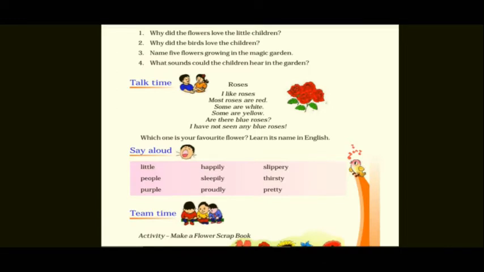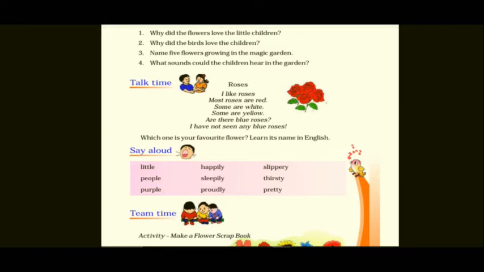Moving to the next main, page number 7. So children, be ready with your textbook. The very first question is, why did the flowers love the little children? All these things you have to write in the classwork. You will be getting a PDF along with the video. So the very first question is, why did the flowers love the little children? Because they water their thirsty roots. That is the reason the flowers love the small children.